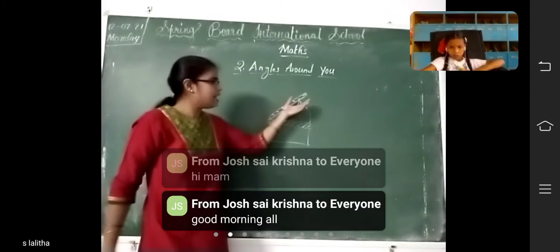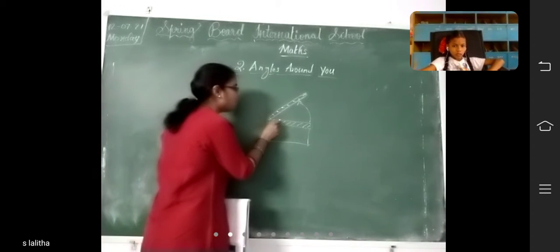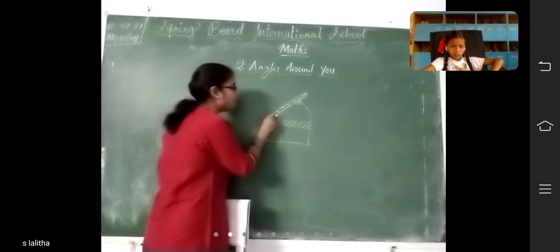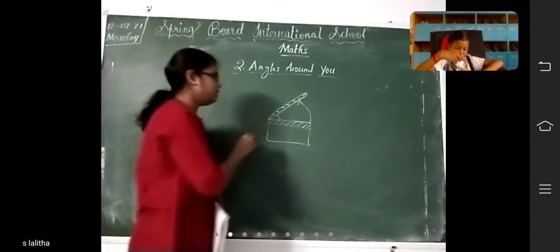So where is the angle formed here? Yes, here an angle is formed. What do you call this one? It is a line segment. This is also a line segment.